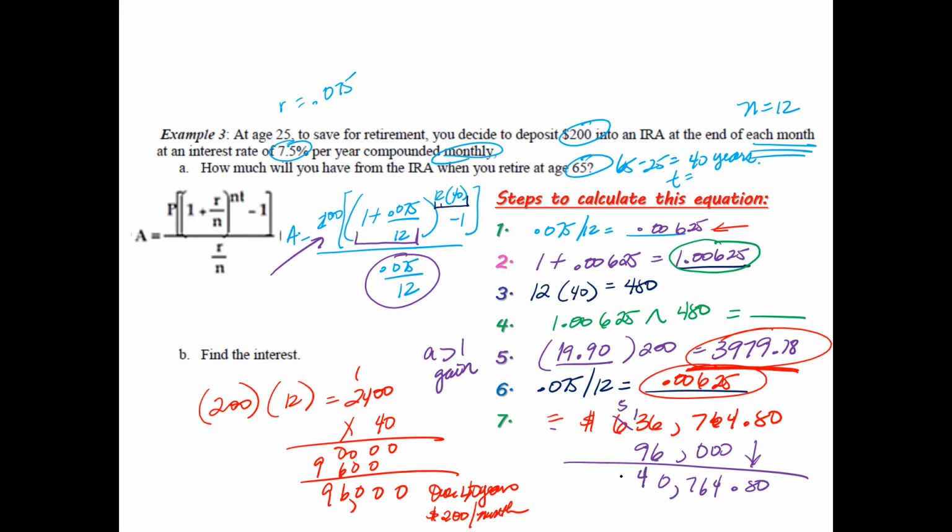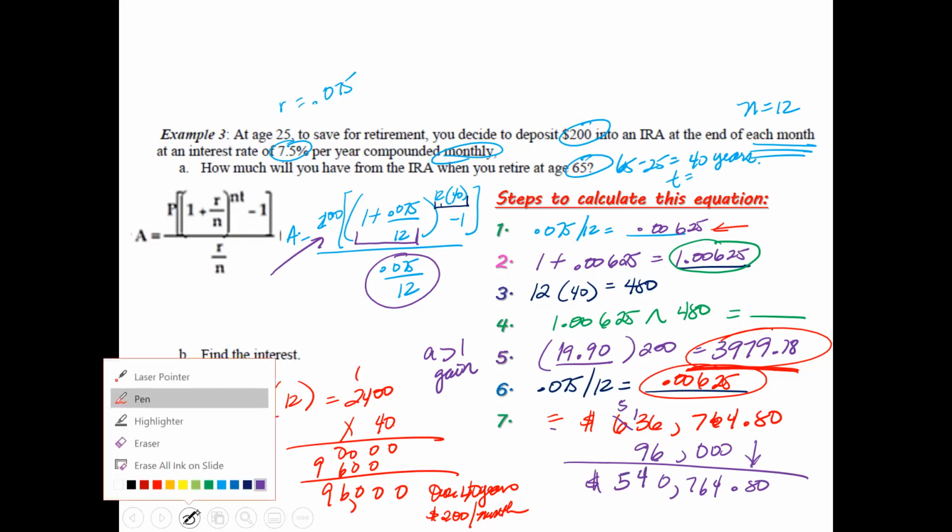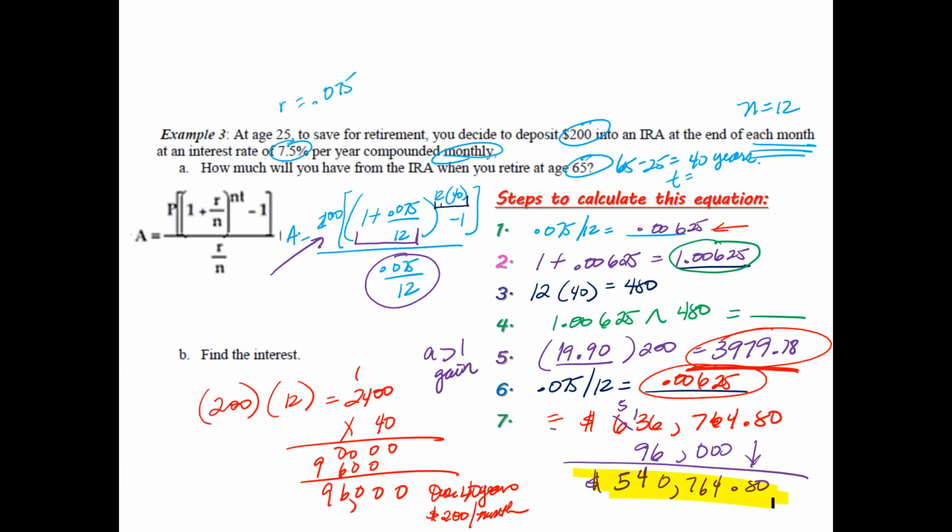And that gives you $540,764.80, which is still a lot of money if you think about that. You're still making a significant amount of money. You know, when you're investing $96,000, you're getting over 5 times that back. So it's still a worthwhile investment.